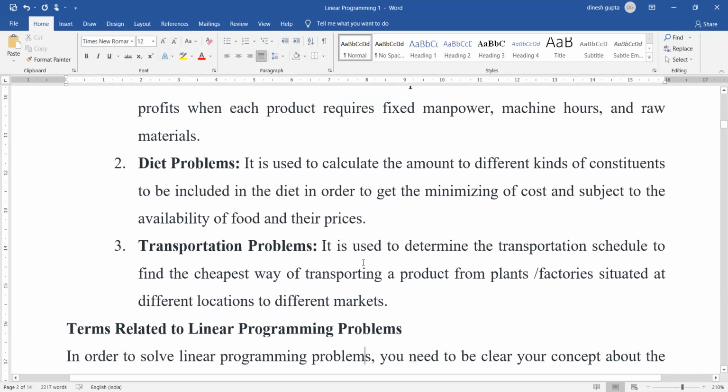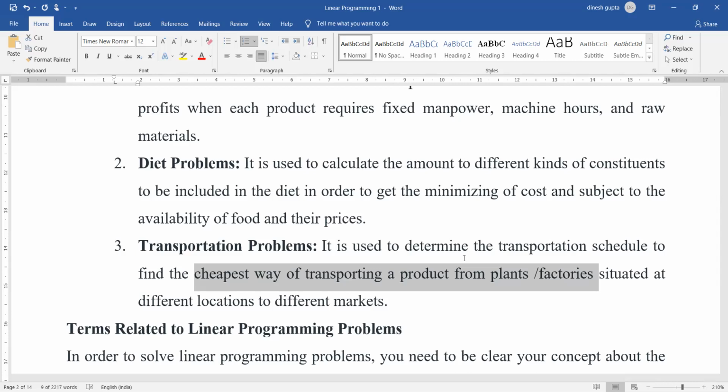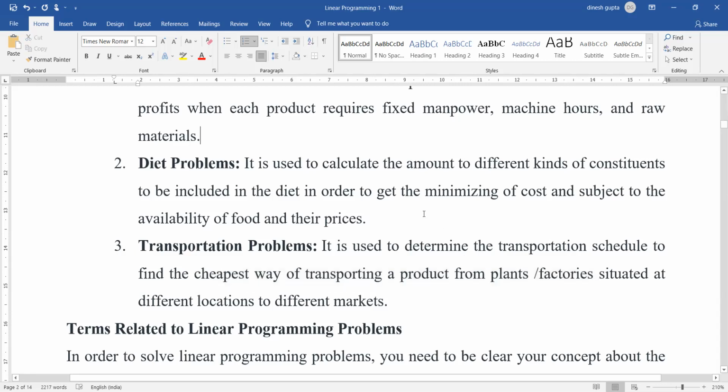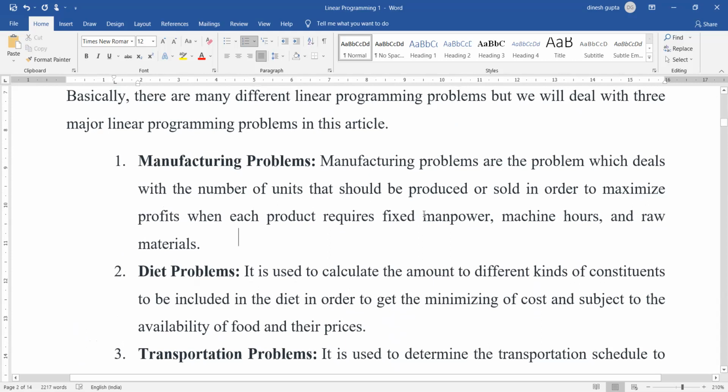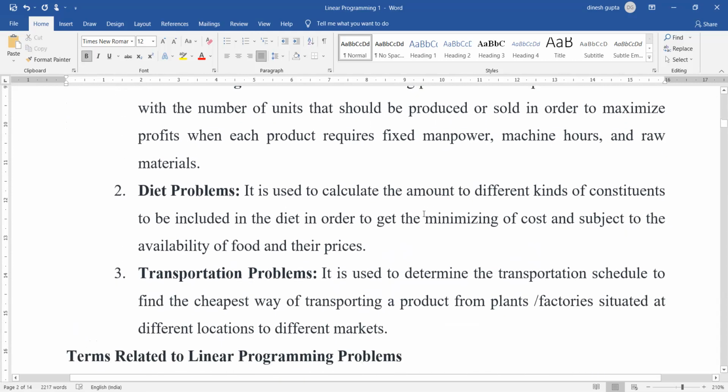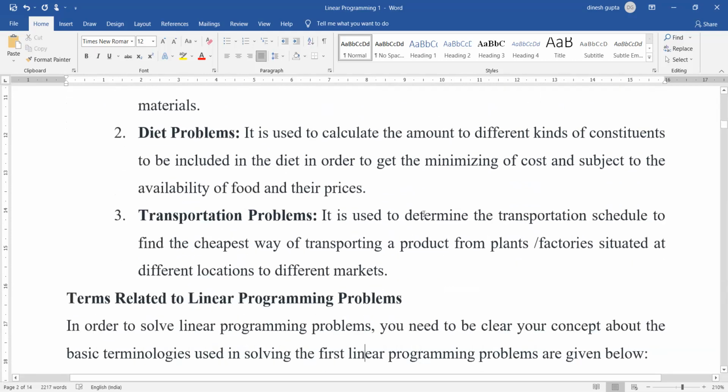Next is the transportation problem. It is used to determine the transportation schedule to find the cheapest way of transporting a product from plant to factory. So when we say the cheapest way, then it is definitely related to minimization. We have seen this like shortest path, minimum cost. So these all are subject to linear programming if the constraints are there. If the constraints are not there, then you can use the other programming paradigms.